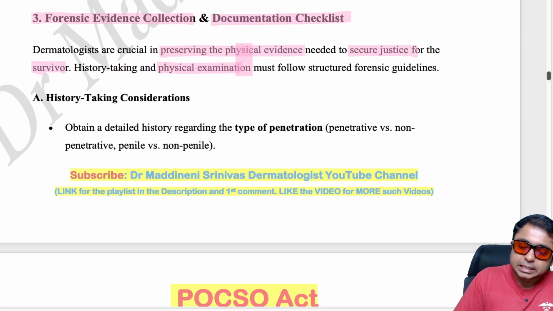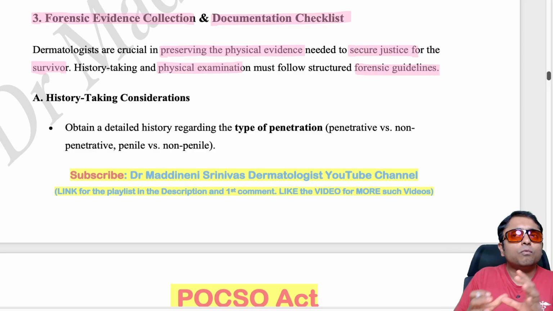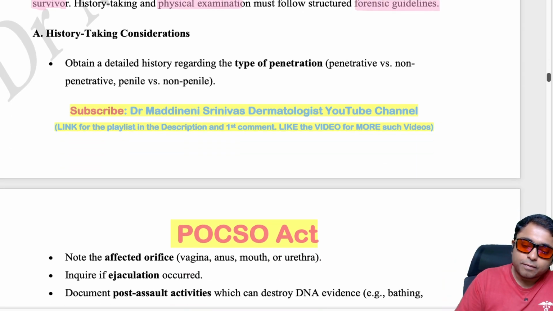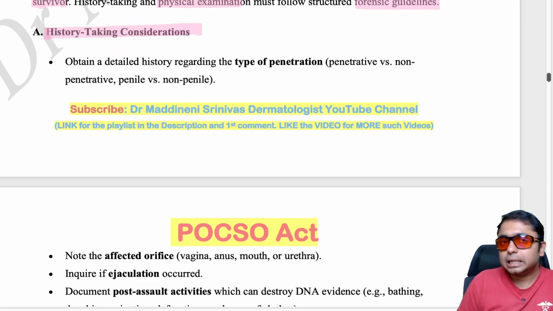History taking and physical examination must follow standard forensic guidelines. You must have some idea about the steps which we need to take during sample collection. That is why we are going to see that in this case. History taking considerations: during history taking we should be very empathetic, because a child has gone through a lot of trauma, and not only that, even the guardians are going through a lot of trauma.